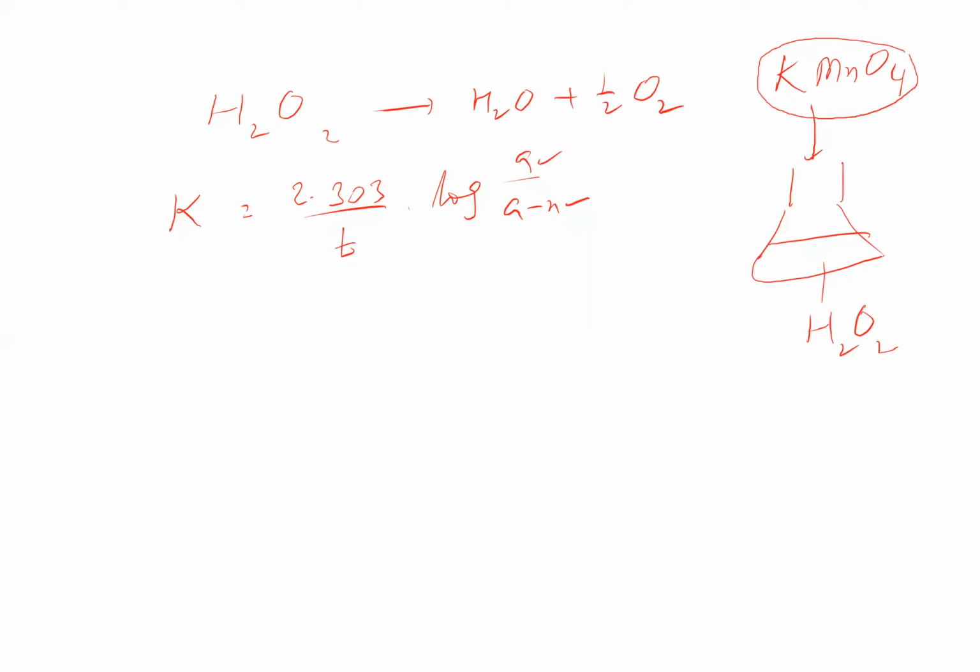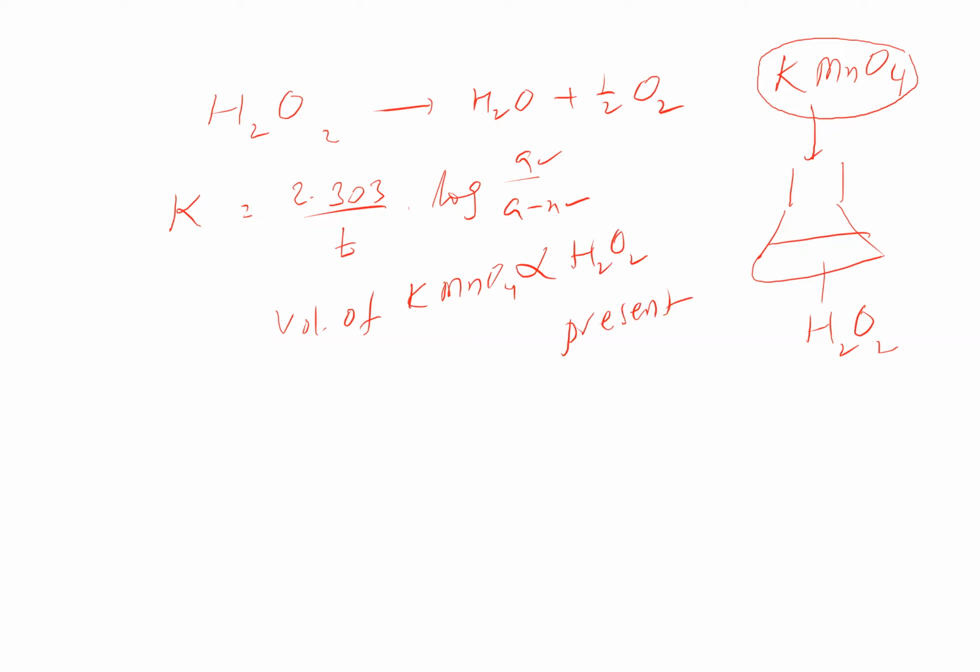At time t equal to 0, the volume of potassium permanganate can be taken as the initial concentration of H2O2 itself. This can be used while solving problems with H2O2 and potassium permanganate.